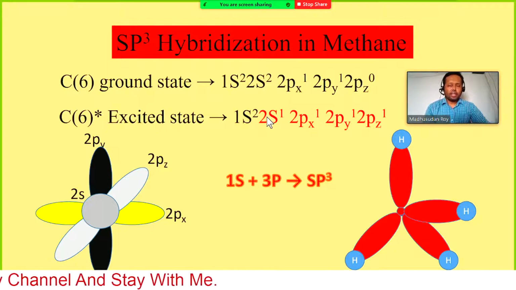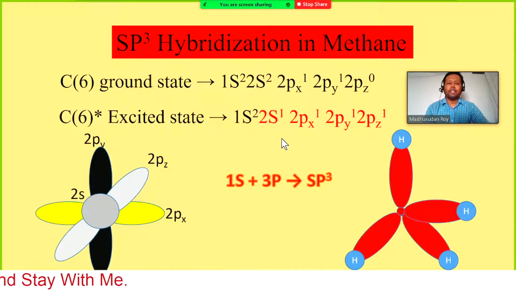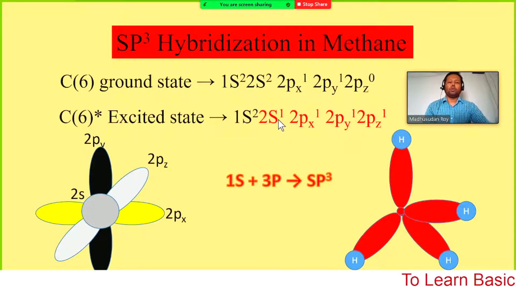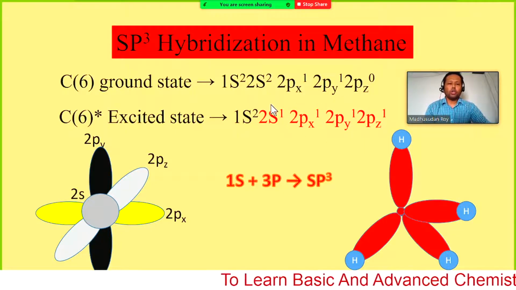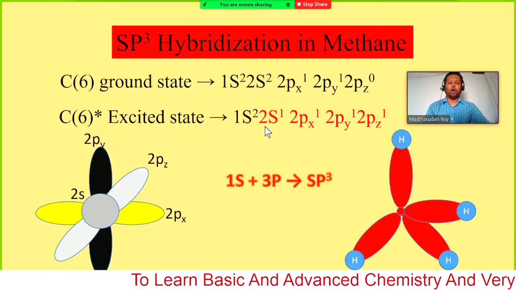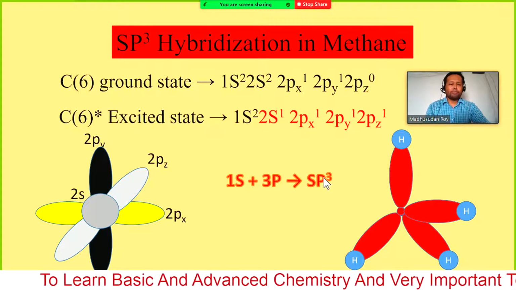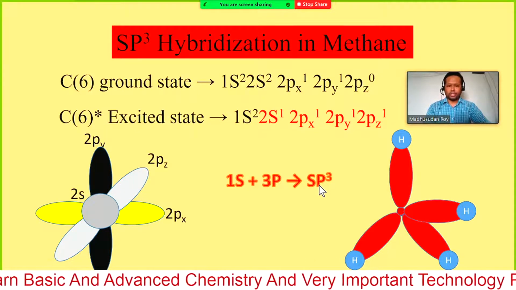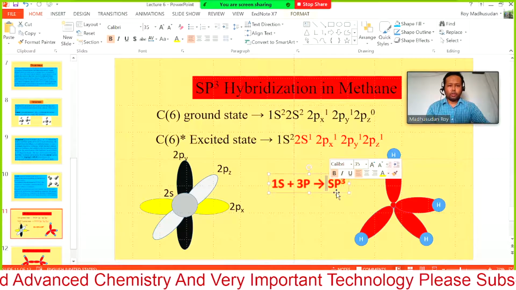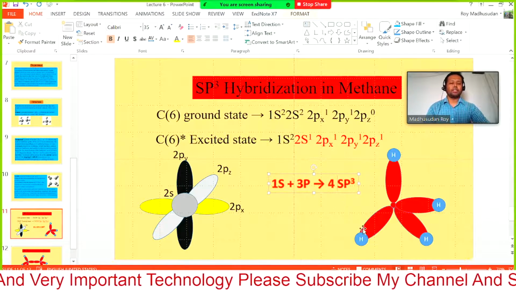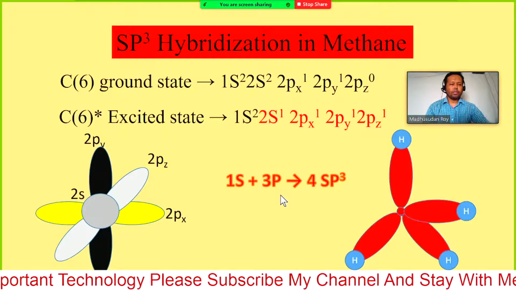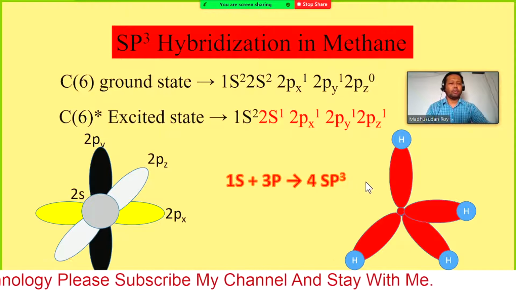That means here we had a different energy s orbital and different energy p orbitals. Now after combining 1s and three 2p, these four orbitals combine to form four sp3 orbitals.